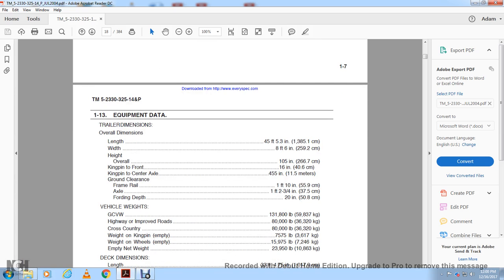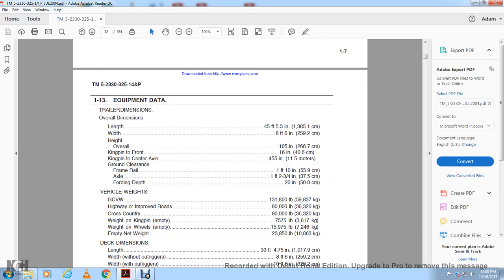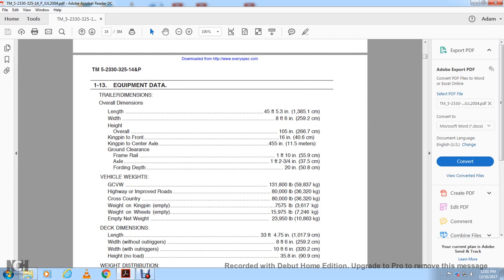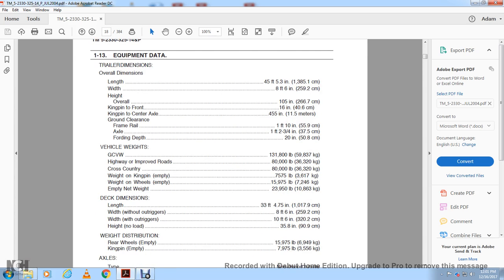The vehicle weight for the gross vehicle, GCVW 131,800 pounds, highway and improved roads 800,000 pounds, cross country 800,000 pounds, weight of the kingpin 7,575 pounds, weight of the wheel 15,975 pounds, empty net weight 23,950 pounds. Deck dimension length 33 feet, width 4 feet 4 3/4 inches, with outriggers 8.5 feet, and with outriggers 10.5 feet, height no load 3 feet 5 1/8 inches.